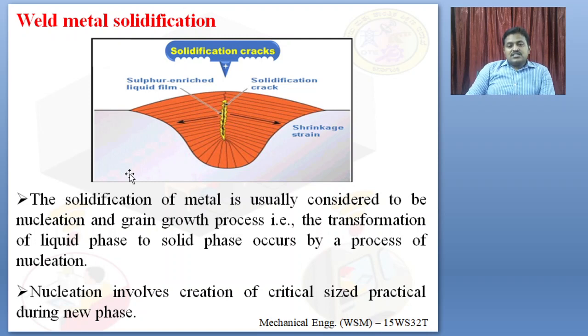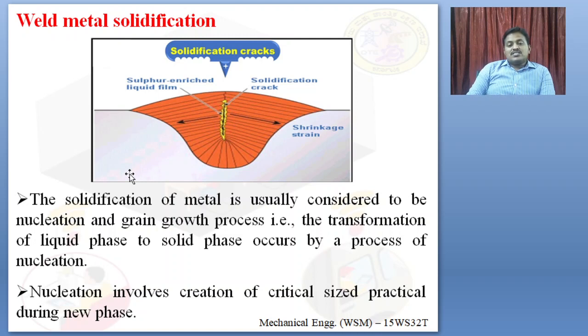It is usually considered to be a nucleation and grain growth process, a transformation from the liquid state to the solid state. This process is known as the nucleation process. During solidification, during the cooling process, the metal is going to shrink. During this shrinkage, cracks are formed. As I said, it is a kind of cold crack that is formed.